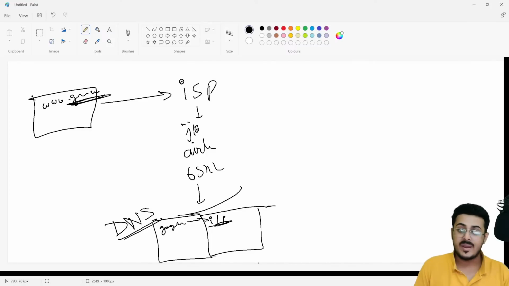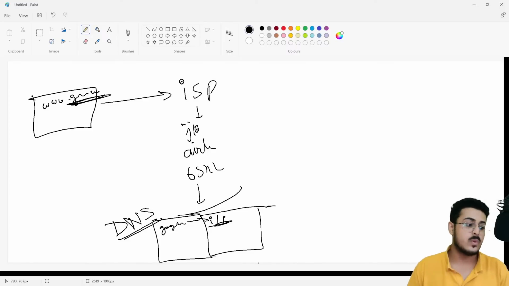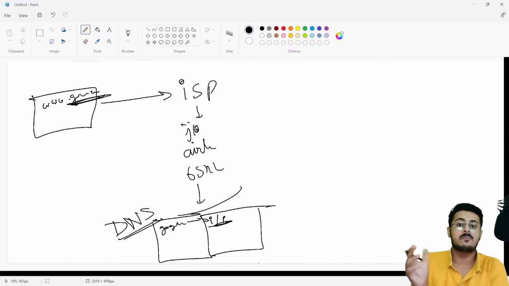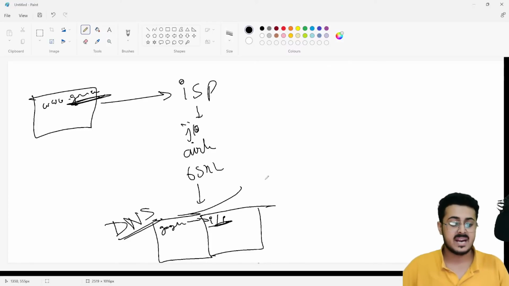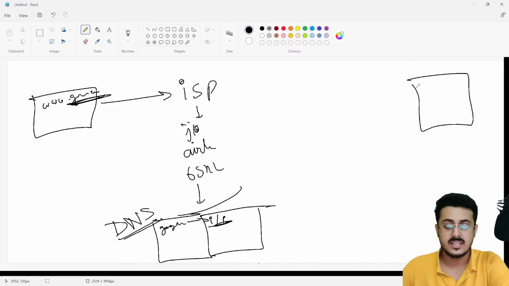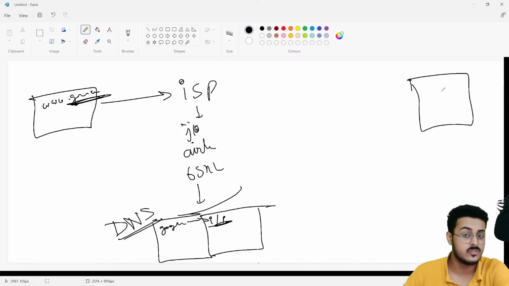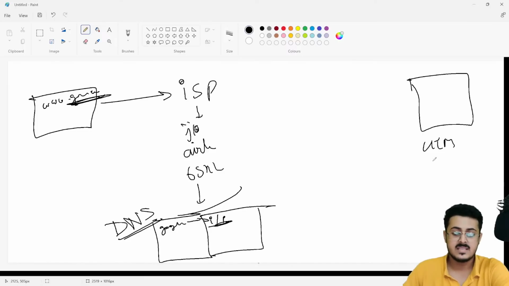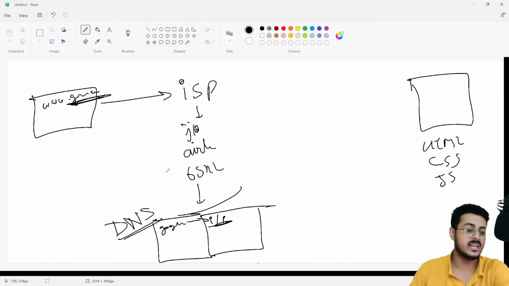So every domain name as well is associated with some IP addresses. These IP addresses are basically of servers that contain the HTML, CSS, and JavaScript files needed so that you are able to watch the Google website.